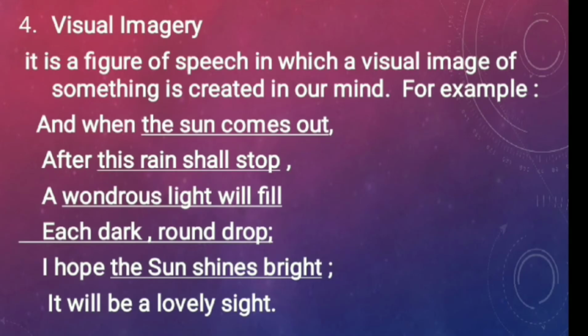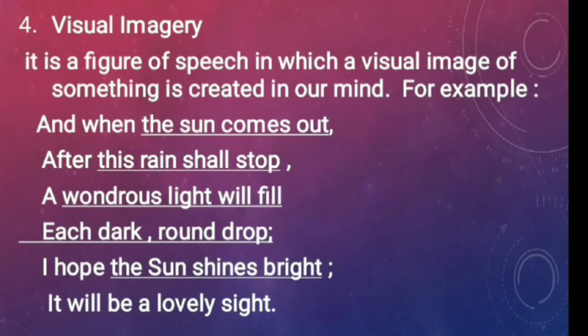So these are the imageries that we have already learnt. We already know about it. So this is the figure of speech, that is visual imagery, that the poet has used in this poem. And how do we come to know? Because an image is created in our mind, and we get to know how the poet has used visual imagery. So these are the examples that I have written over here after the poem.